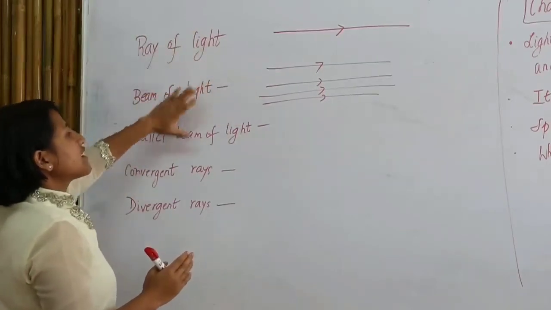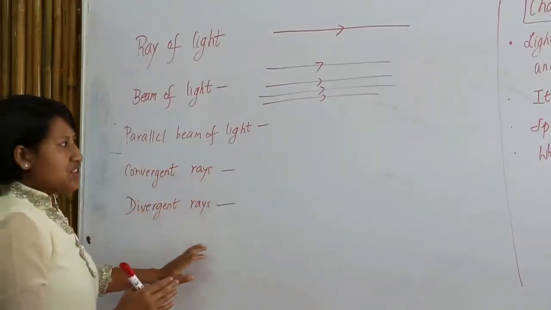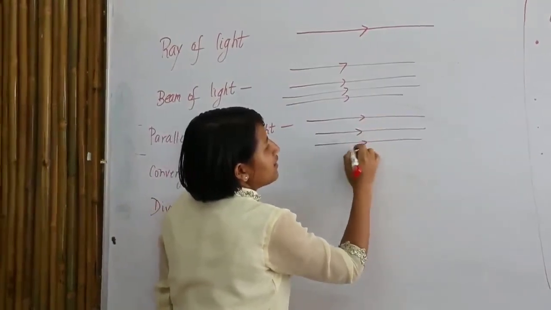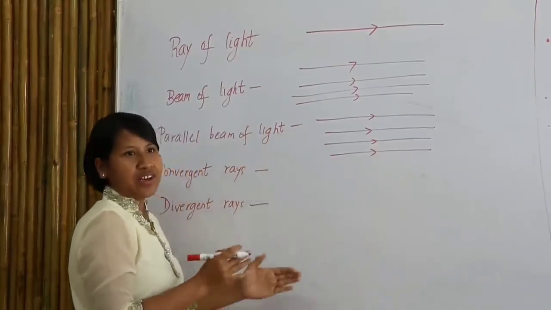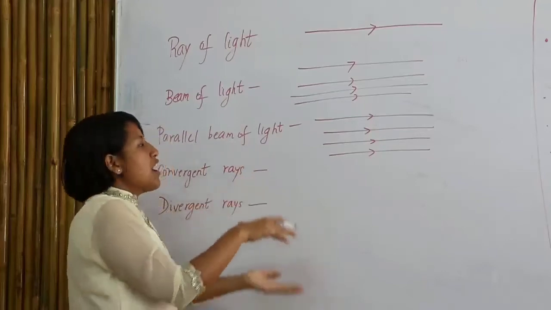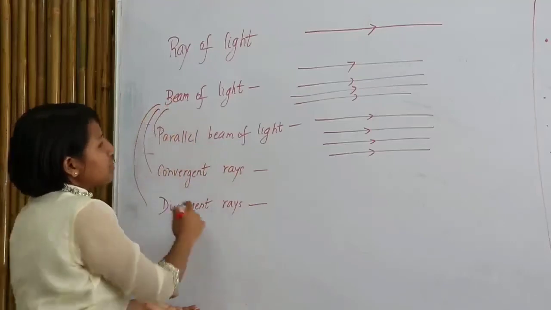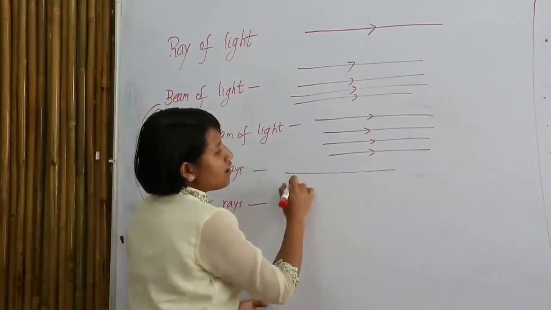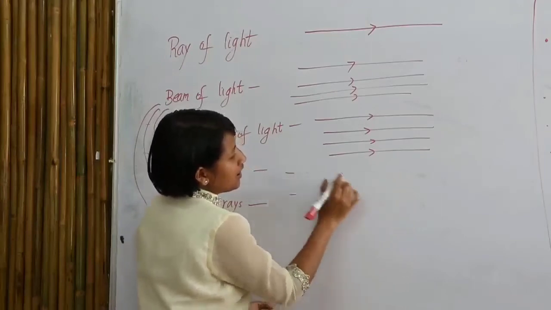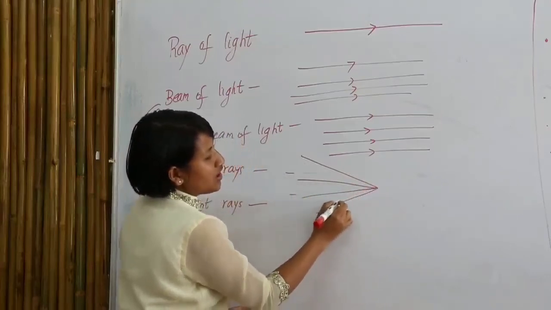Now this beam of light is classified into three: parallel, convergent, and divergent. Parallel, from the word itself you can understand that they are parallel to each other. These bundles of rays of light are actually parallel. But what about convergent rays? Convergent rays of light are also bundles of rays of light, but they meet at a point, or as we say, converge.